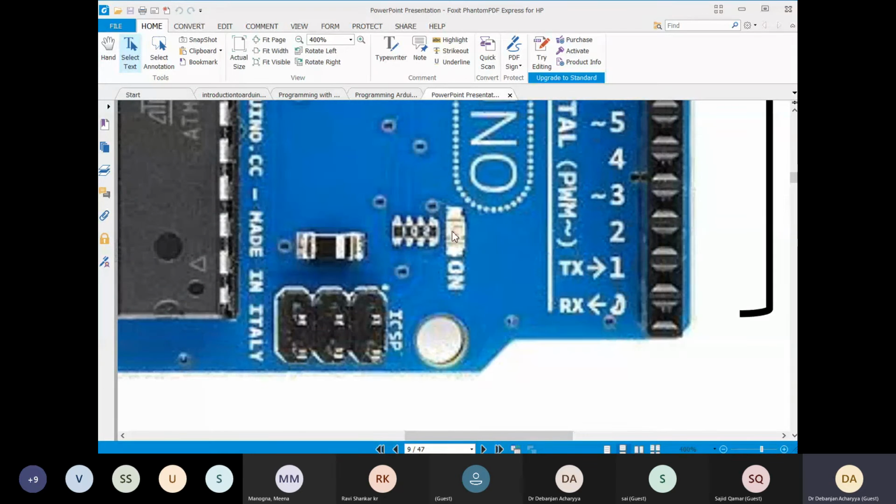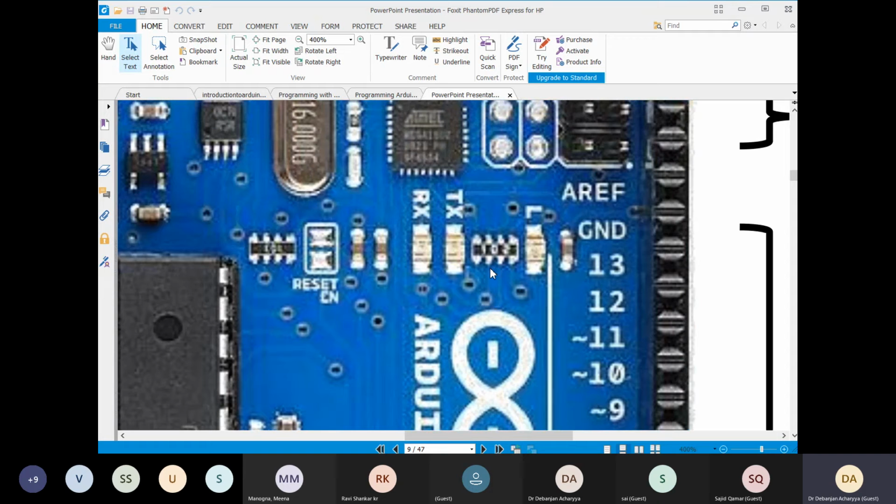The first LED shows whether the board is connected to power, whether the board is powered or not. And these two LEDs, TX and RX, tell you whether the board is properly connected with the laptop or PC, whatever you are using, such that the Arduino board can acquire or transmit data to and from the computer. Got my point?